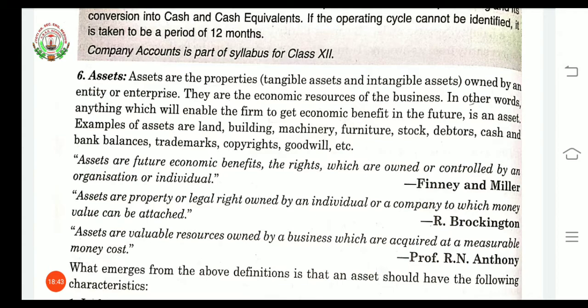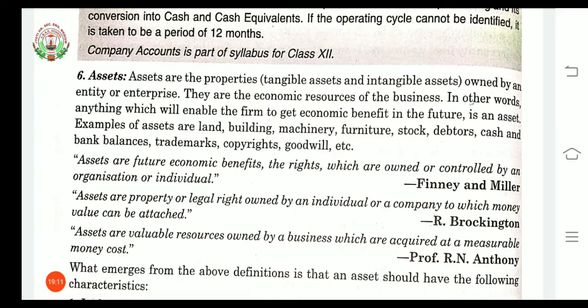Second definition is given by R. Brockington. Assets are property or legal right owned by an individual or a company to which money value can be attached. Last definition is given by Professor R.N. Anthony. Assets are valuable resources owned by a business which are acquired at a measurable money cost.